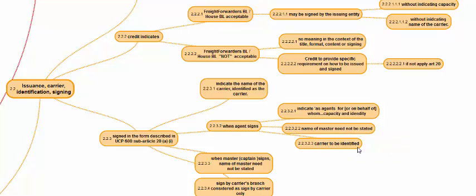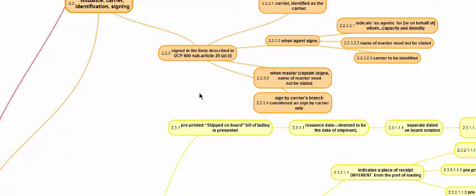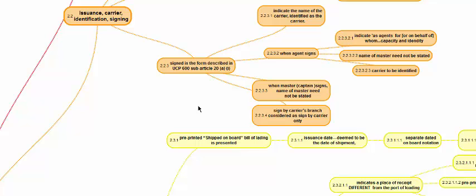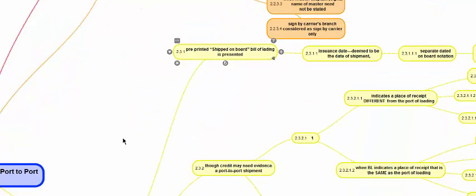If it is carrier, then the carrier has to be identified. If it is master, the name of the master need not be stated. When the master is signing for and on behalf of the carrier or as master, either way, the name of the master need not be stated. Signed by a carrier's branch is considered as signed by the carrier. When the carrier has multiple branches and one of the branches is signing, it is considered as signed by the actual carrier.